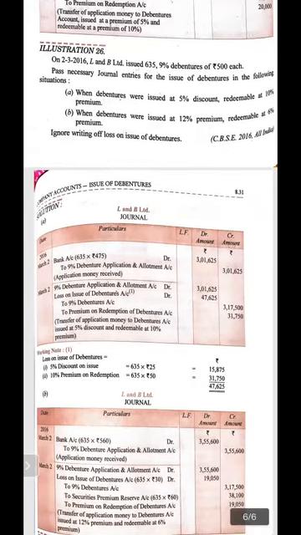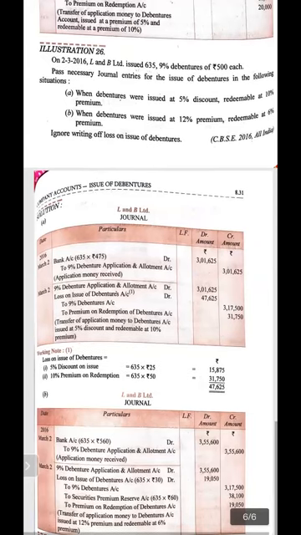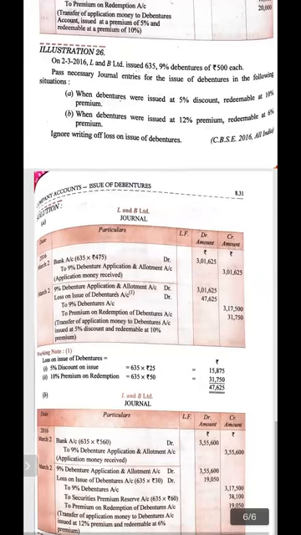The total number of debentures is 635, and 635 multiplied by 560, we will get the total amount received at the time of application money on debenture, that is 3,55,600.